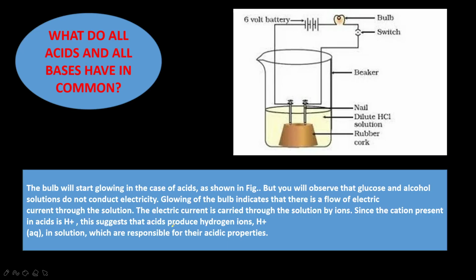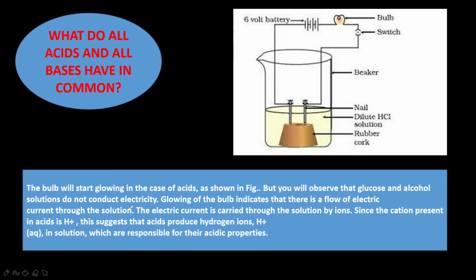Next, what do all acids and all bases have in common? An acid is a substance which dissociates on dissolving in water to produce hydrogen ions, that is H plus ions. All acids contain hydrogen. When an acid is dissolved in water, the hydrogen separates out as a positively charged hydrogen ion and enters the solution as H plus aqueous ion. So we can now define an acid on the basis of hydrogen ions.